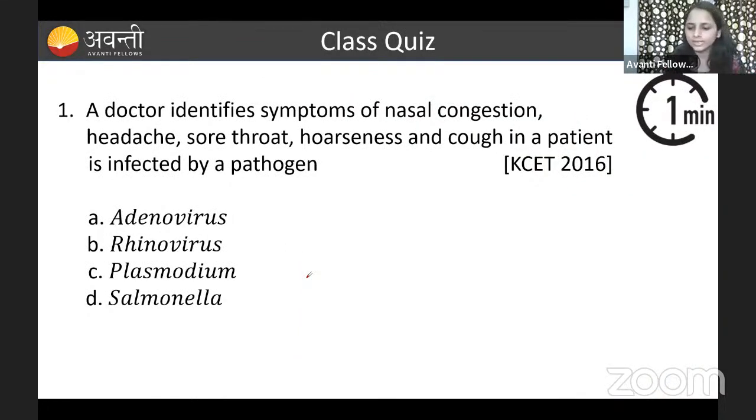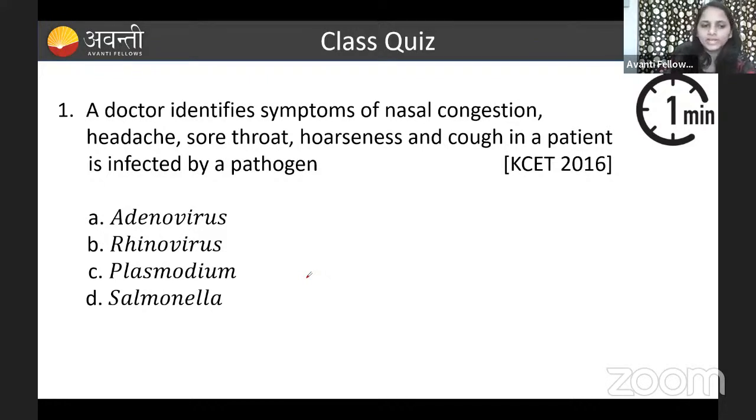The question is: a doctor identifies symptoms of a nasal condition, headache, sore throat, hoarseness and cough in a patient infected by a pathogen. Option A, adenovirus. Option B, rhinovirus. Option C, plasmodium. And option D, salmonella. Can you tell, guys, which is the correct answer? You can answer me in the chat box.